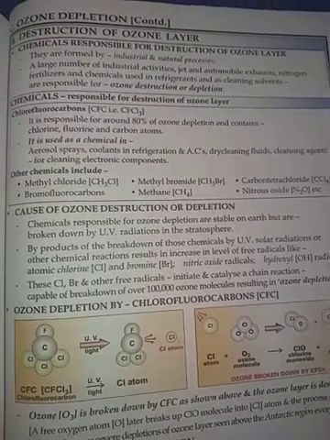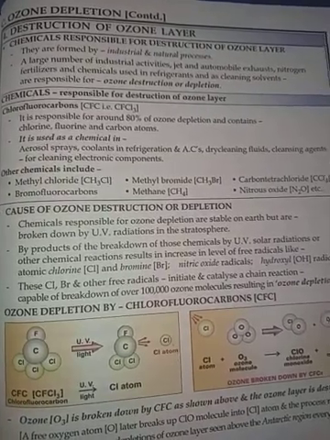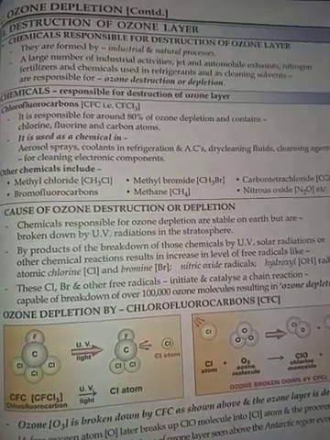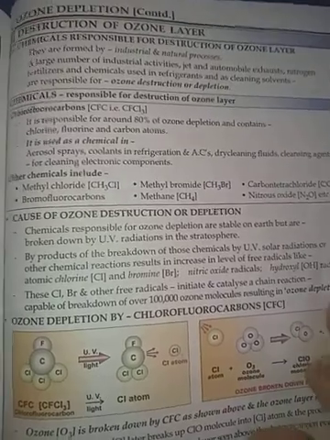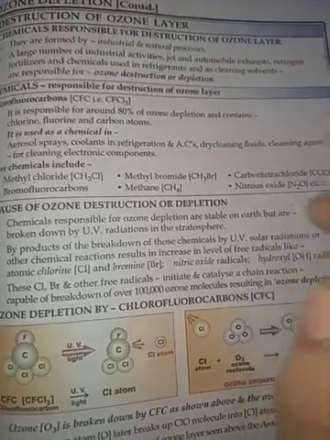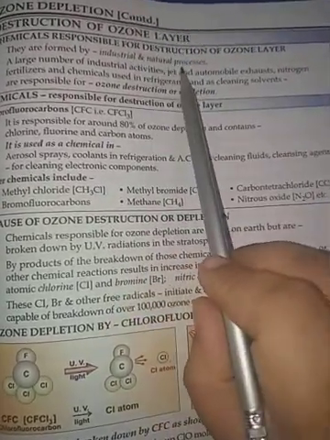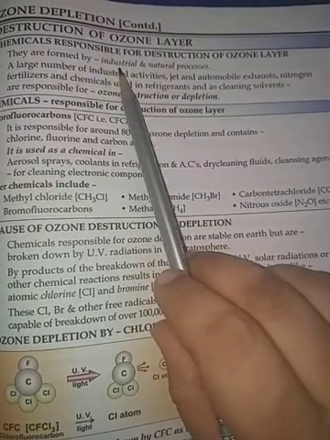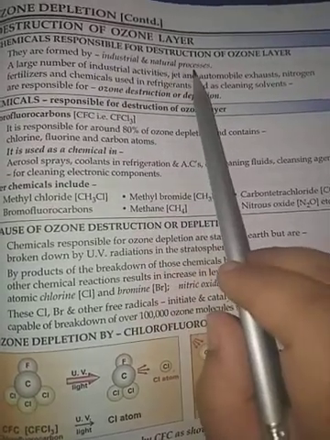Chemicals which are responsible for destruction of ozone layer are formed by industrial and natural processes.